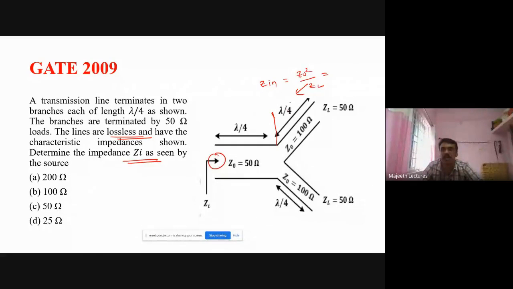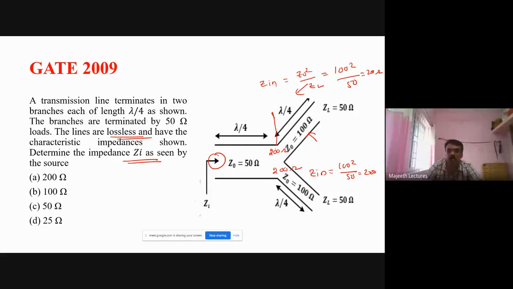See, for a lambda by 4 line, Zin is equal to Z0 squared by ZL. Z0 squared is 100 squared. ZL is 50, so 100 squared by 50 is 200 ohm. So here Zin is 200 ohm. Here also Zin is Z0 squared, 100 squared, ZL 50, so 200.